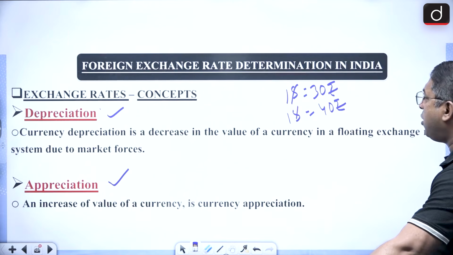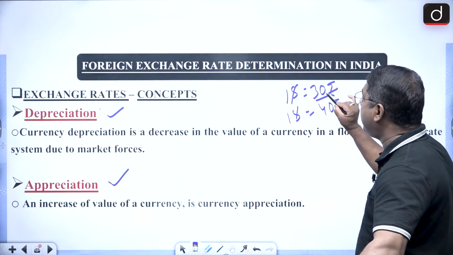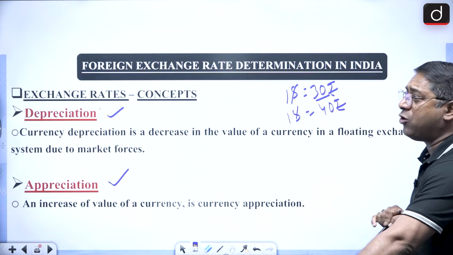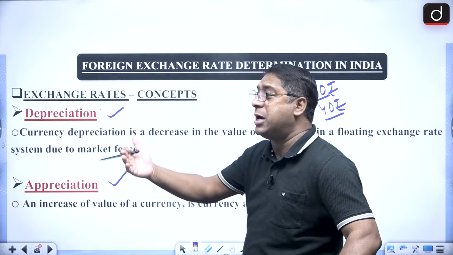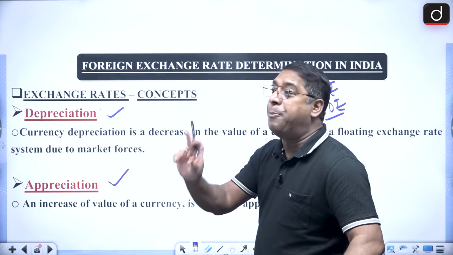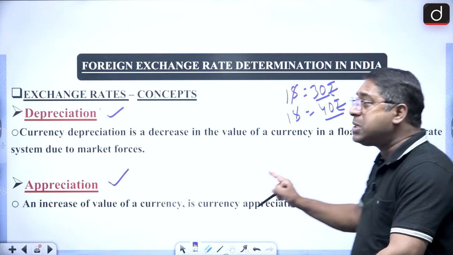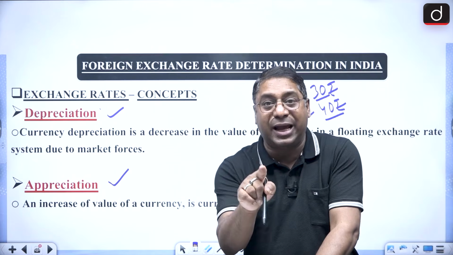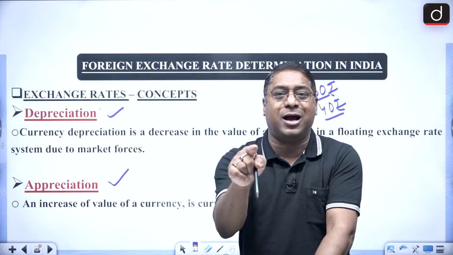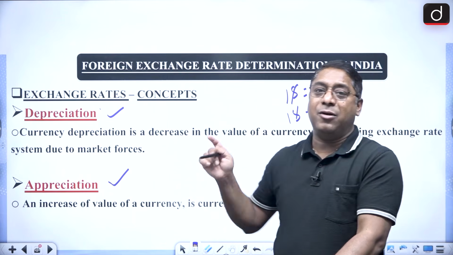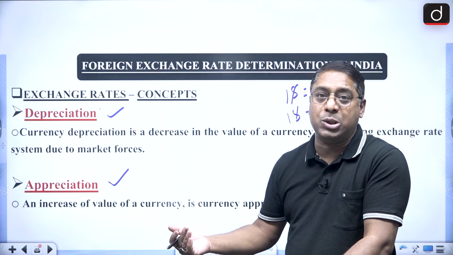Why is it depreciation of the Indian rupee? Because earlier an Indian had to part with 30 rupees to buy $1 worth of American goods. Now the Indian has to part with 40 rupees, that means 10 rupees more, to buy the same $1 of American goods. It means that depreciation is nothing else but the fall in the value of your domestic currency as compared to the foreign currency.